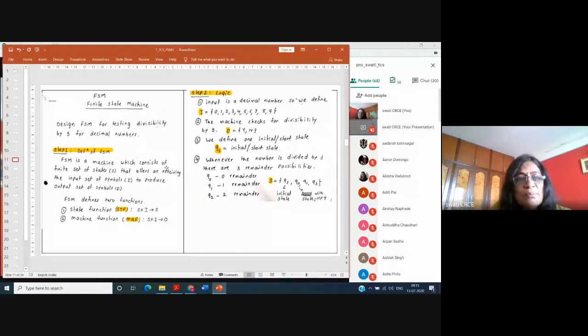Are you understanding the problem? The problem is a divisibility by 3 tester. Design a finite state machine which will take the input as a decimal number, and it will divide the number by 3, and if the decimal number is divisible by 3, then it gives the answer as yes. And if the number is not divisible by 3, then it will give you the answer as no.